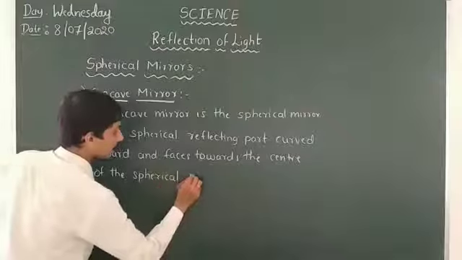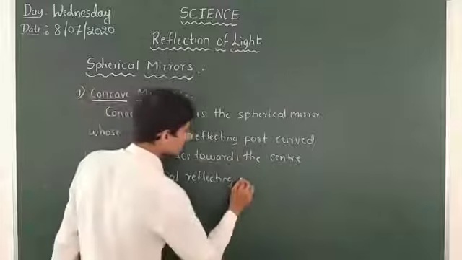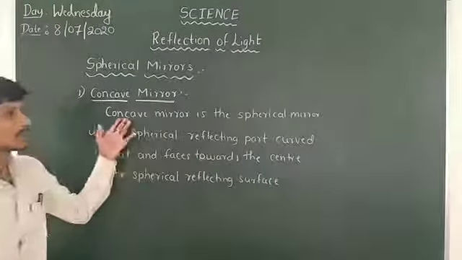I will take spherical reflecting surface. So a concave mirror is a spherical mirror.